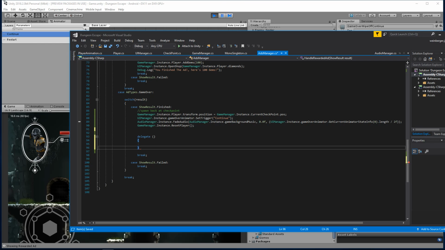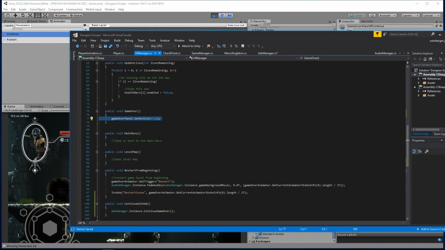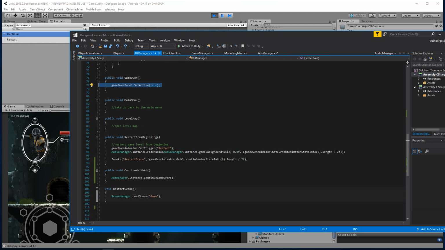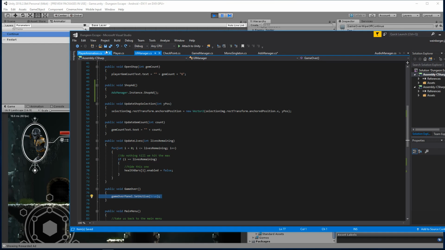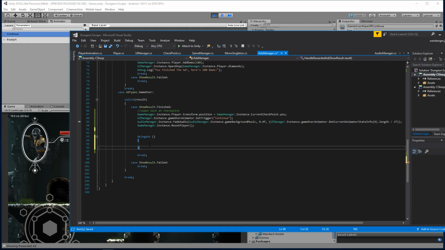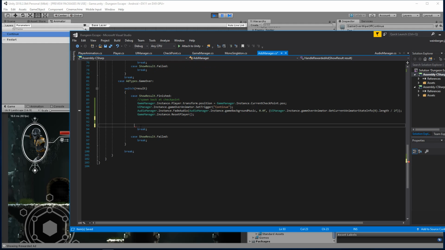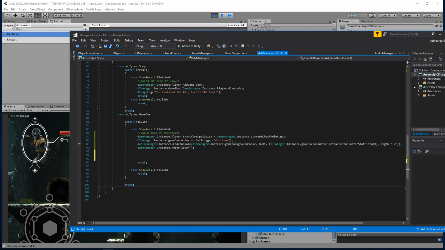Shoot. How can I get around that? Let me see. Reset from beginning. Continue. Damn. I do not want to put a method in here. All right, let's go ahead and void handle.